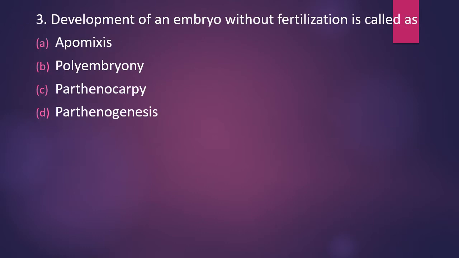Question number 3. Development of an embryo without fertilization is called as apomixis, polyembryony, parthenocarpy or parthenogenesis. Development of an embryo without fertilization is called as. The correct answer is option D, parthenogenesis.